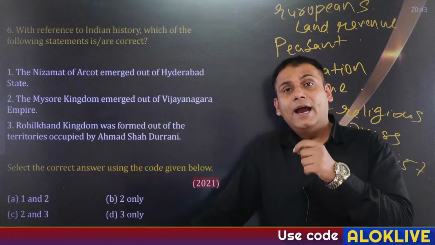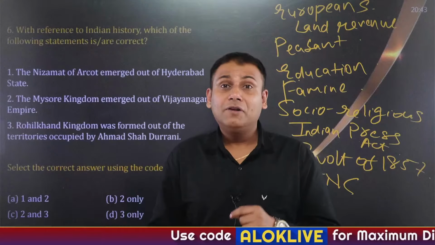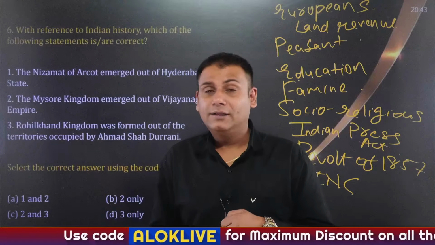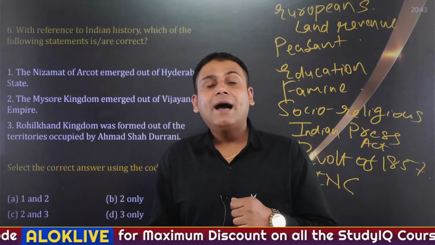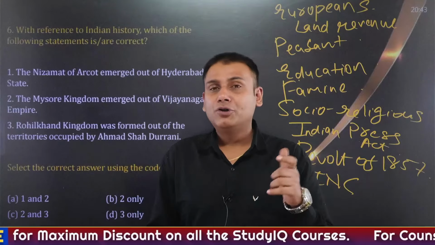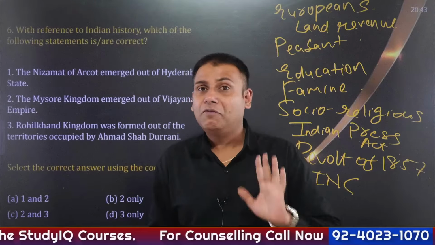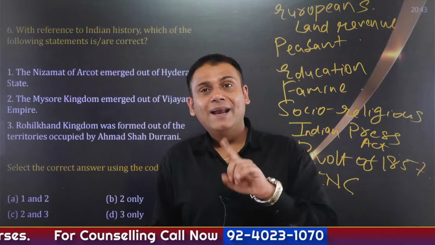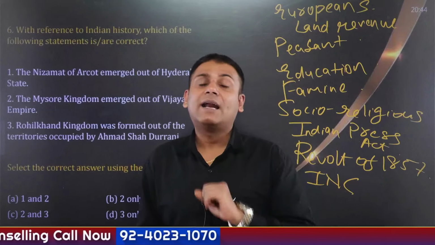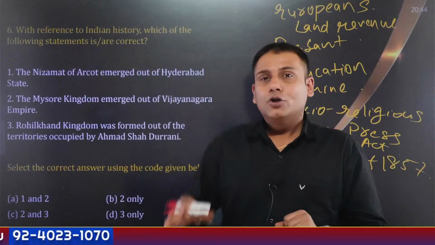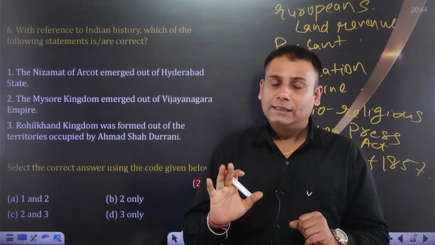Apart from this, Indian Council Act 1909. For the first time, Muslims got a separate electorate in this act. Government of India Act 1919, also referred as Montagu-Chelmsford reforms, because Montagu was Secretary of State for India and Chelmsford was Viceroy of India. Then Government of India Act 1935 and India Independence Act 1947. So these are the key focus areas.